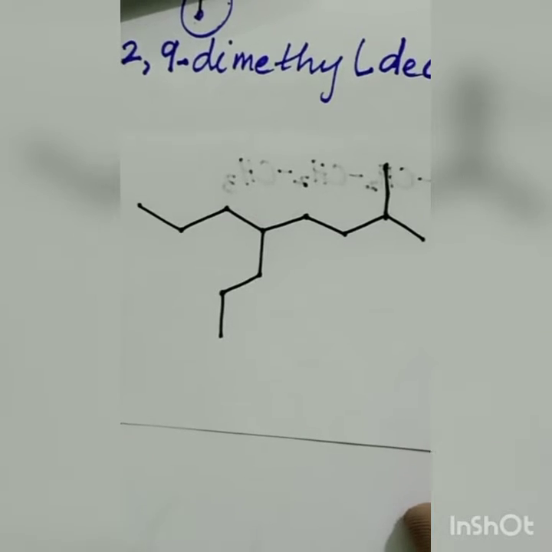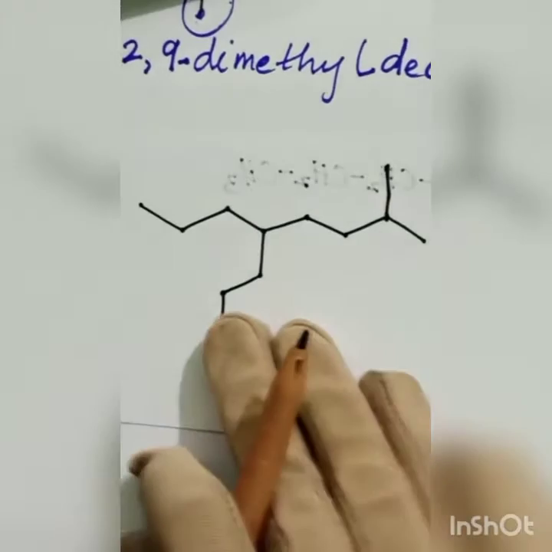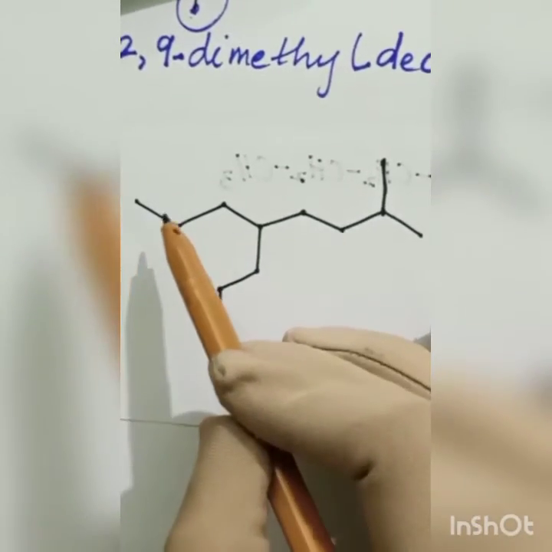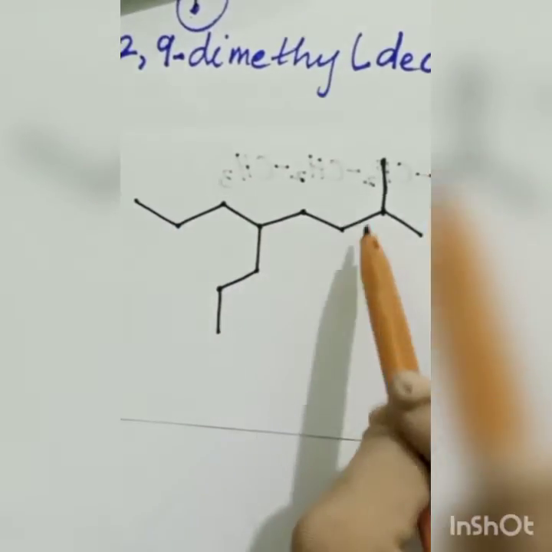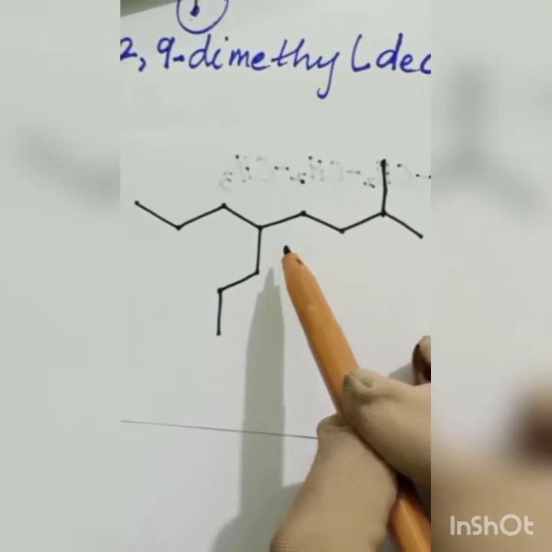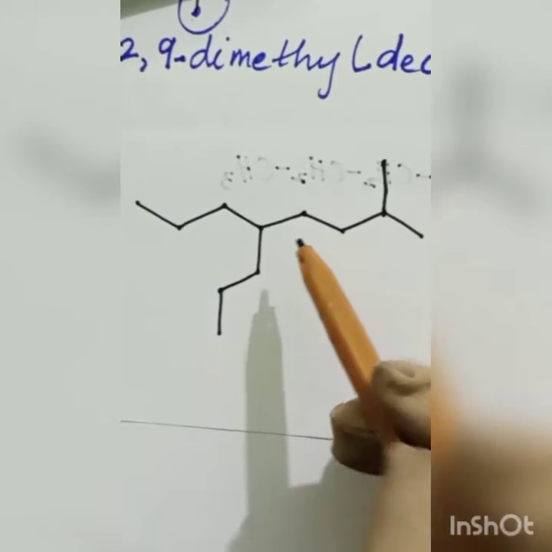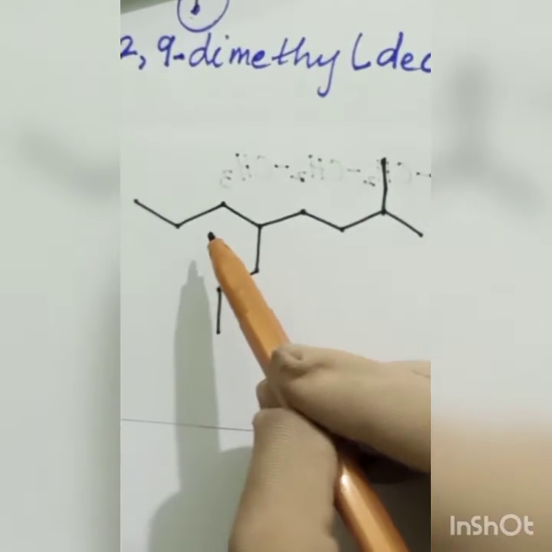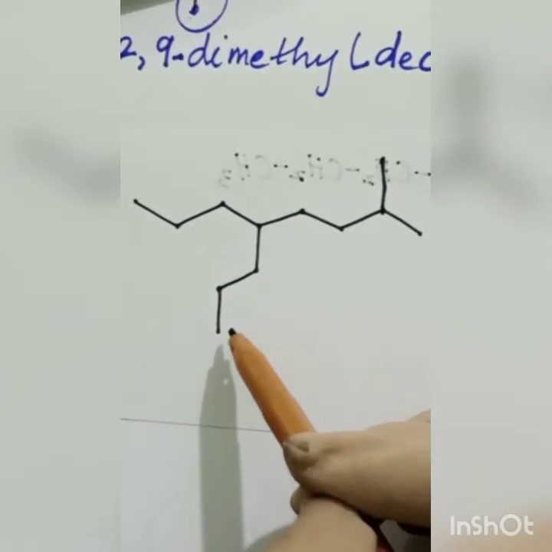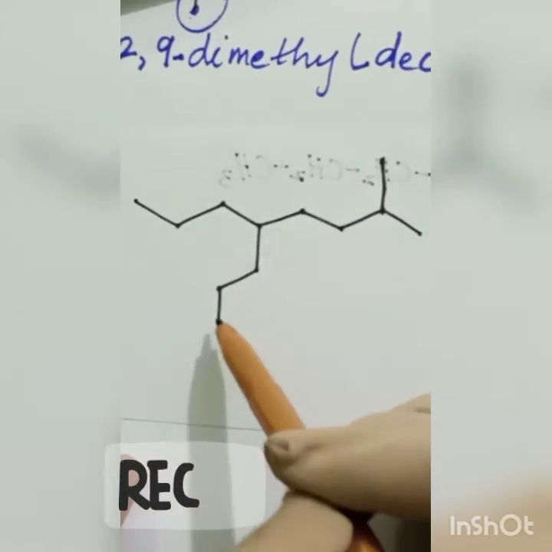Coming to the next molecule, it is like this. There are lots of chains, 1 and 2 branched chains here, so selecting the longest chain will take time. We have to count from each side now. 1 2 3 4 5 6 7. If I select this part, I will have 7 carbons.